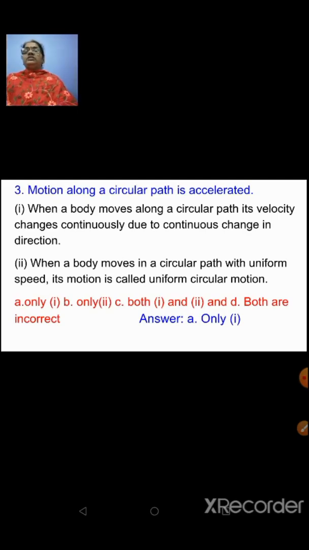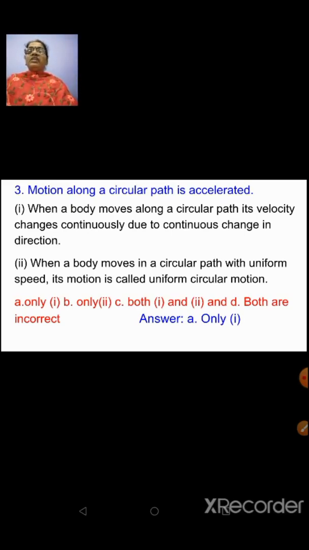Now next question. Motion along a circular path is accelerated, right? You all know what is acceleration. Rate of change of velocity is what is called your acceleration. So whenever an object is moving along a circular path, what about its acceleration? It is said that motion along a circular path is accelerated. If it is so, what could be the reason for that?